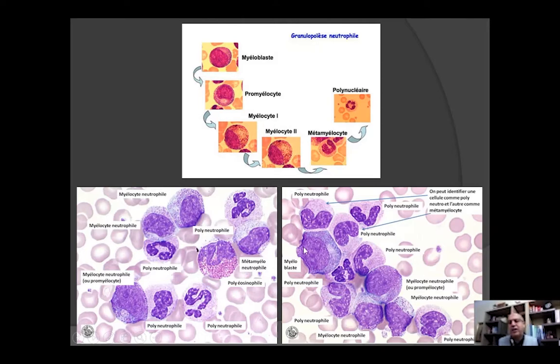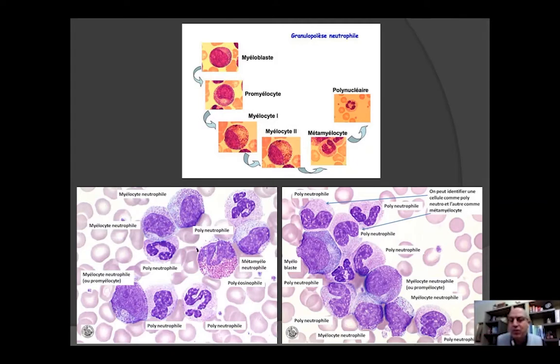And if you find different stages in the blood smear of a patient, it will tell us two things. One, we are facing a chronic infection, not acute, because when there is a chronic infection, the infected organ and cells will secrete interferon alpha and beta in order to recruit neutrophils. But the bone marrow will be unable to produce so many cells. The plateau is reached, 20,000.